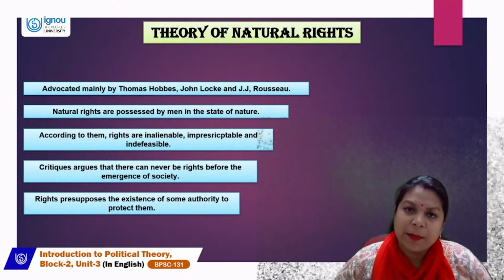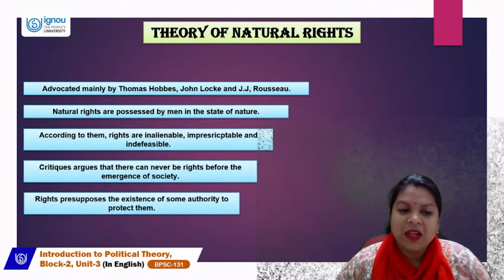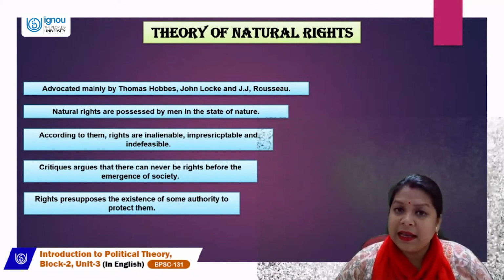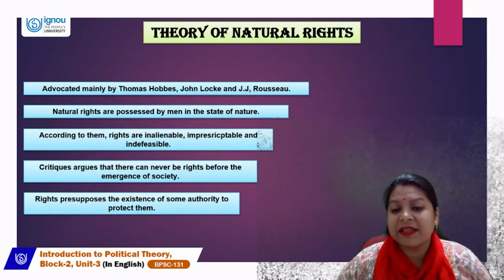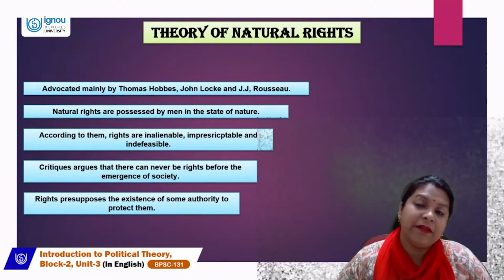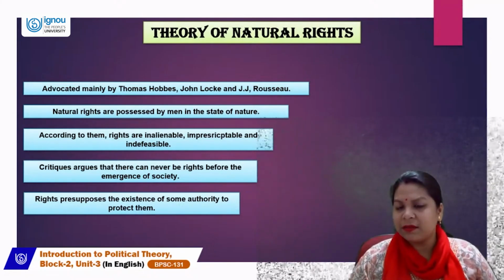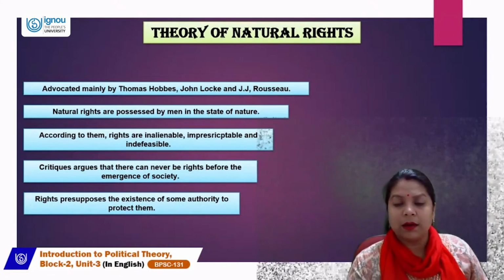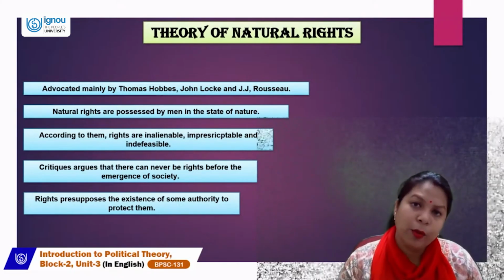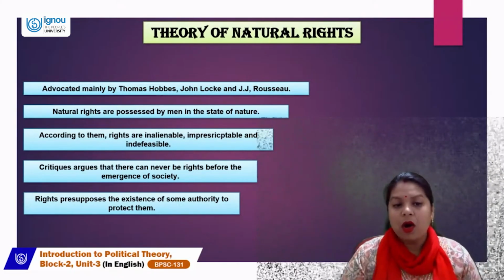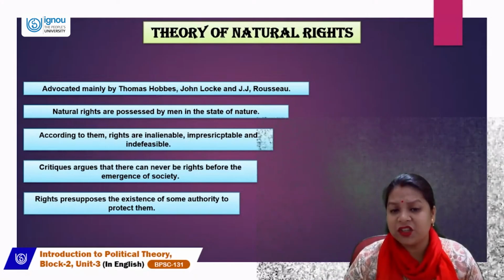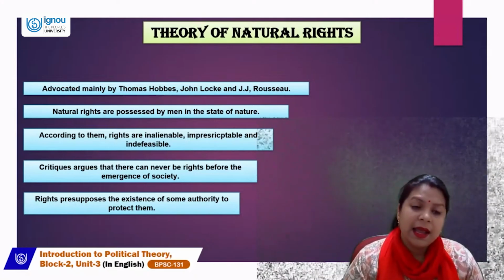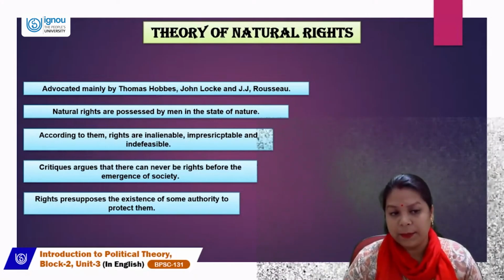So, according to them, Hobbes, Locke, and Rousseau, rights are inalienable, imprescriptible, and indefeasible. So, what are these terms about? Inalienable means nobody can take away your right. Also, these rights are so essential that they are imprescriptible and also indefeasible.